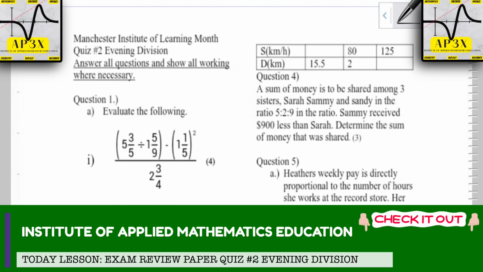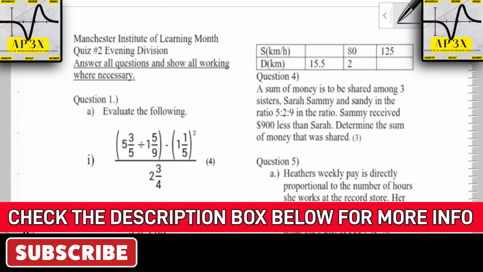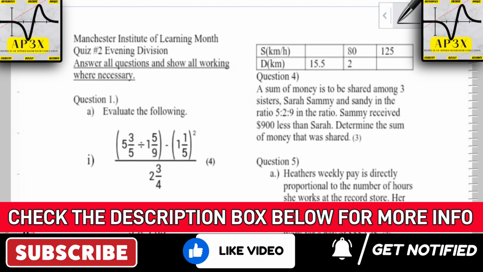Now we are, I guess safe to say, 2 months into the school term, and we have covered quite a bit. We are currently in the ending phase of the topic of measurement, and we are entering the middle phase of algebra. We have already covered fundamental mathematics, and we're going to continue doing these types of questions because they are primarily what attracts the most marks on the exam.